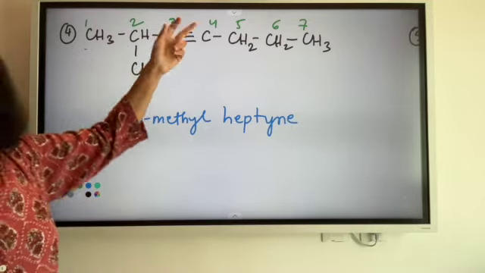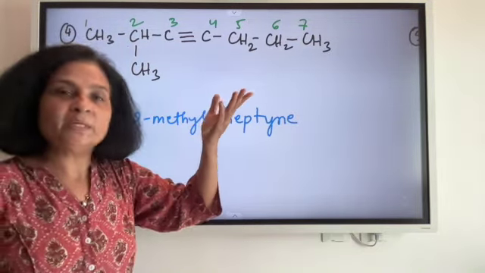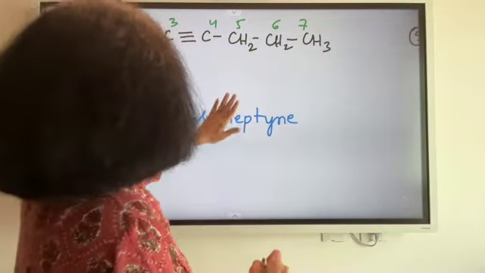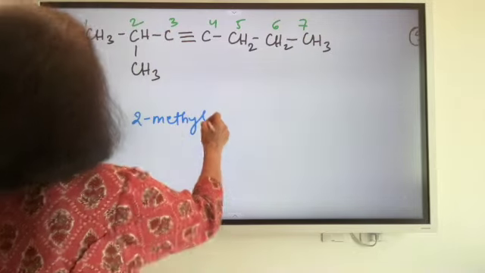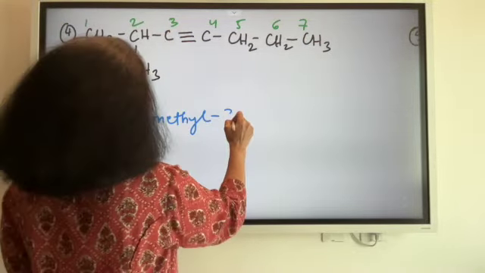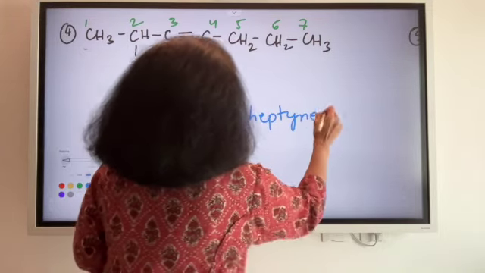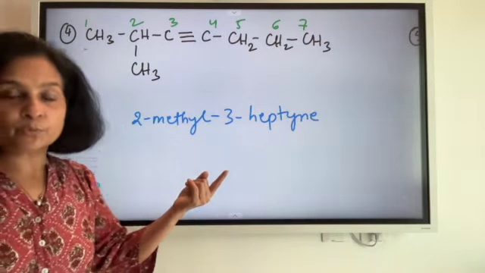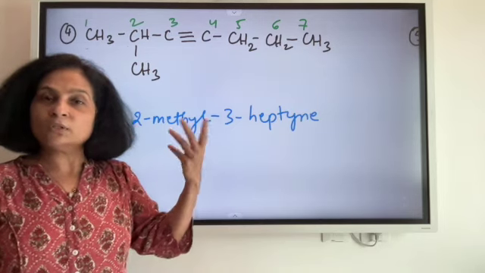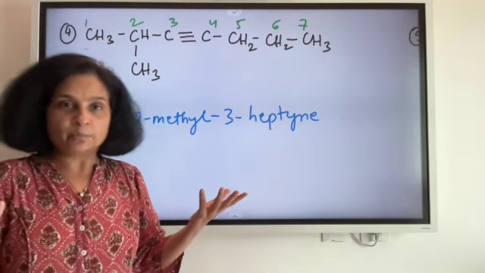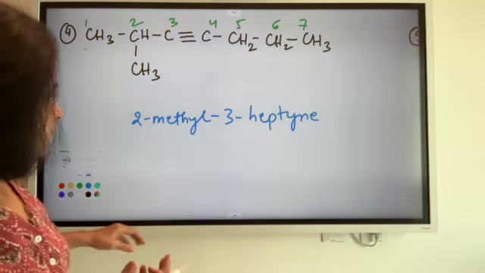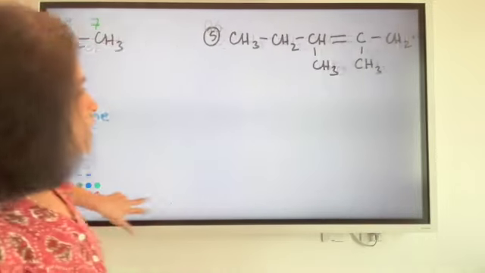And इसकी तो position मैंने लिखी ही नहीं, तो incomplete है. इसकी position मुझे लिखनी होगी. So how do I position it? It is on the third carbon. So 3-heptyne. Without the position of the triple bond or the double bond or the other functional groups, the nomenclature is not complete. Alright, now moving on to the next.